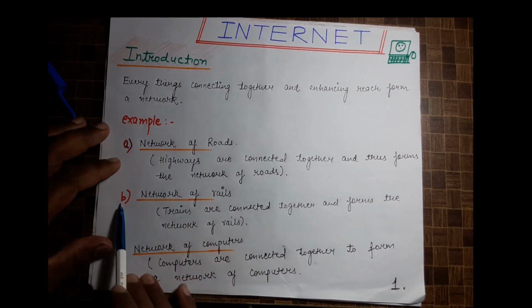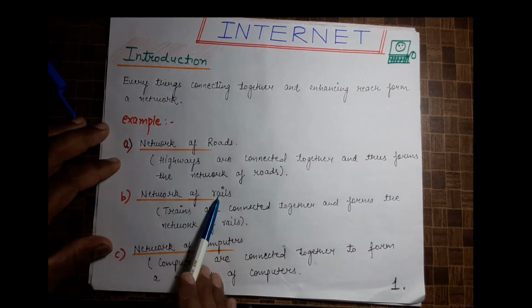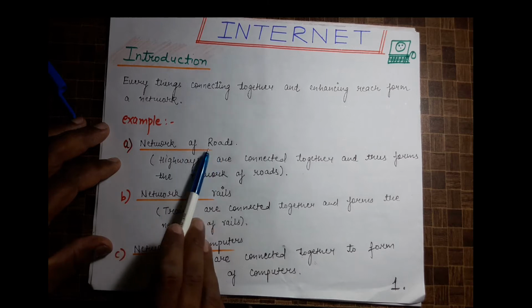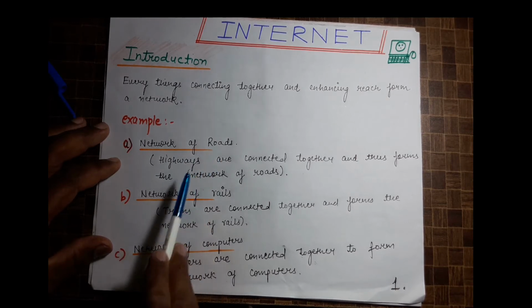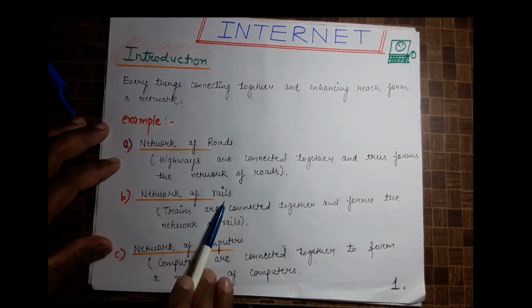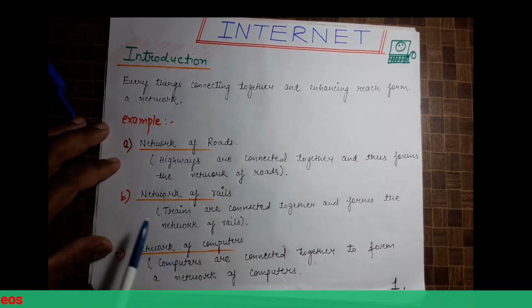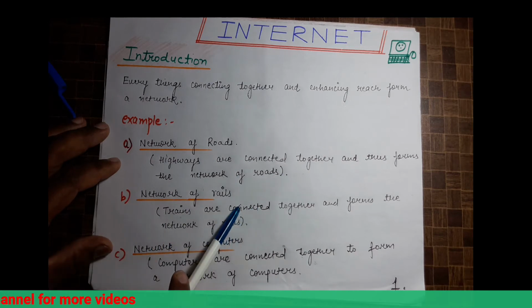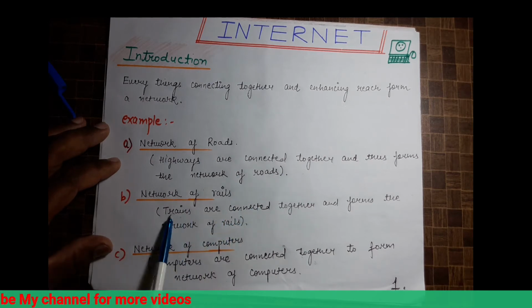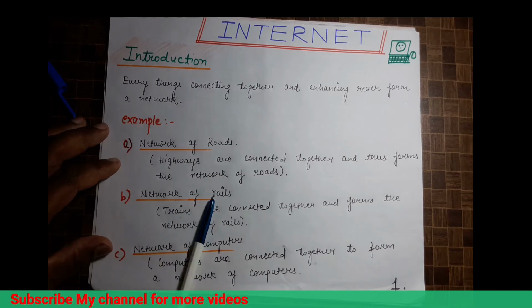Okay, we'll see the next example, that is a network of rails. In the same way that we go by roads, a network of rails is also there. If we move from one place to another, we will move there by trains. And because all the places are connected by the rails, trains, this will also create a network of rails.